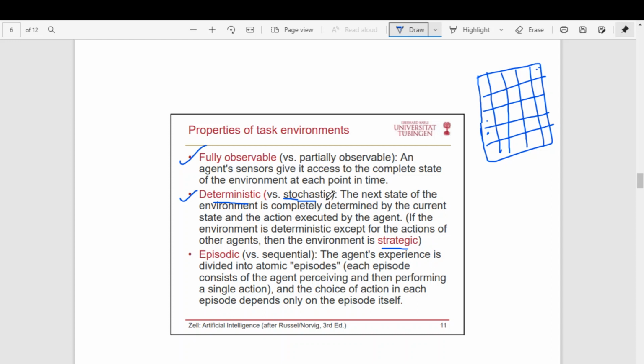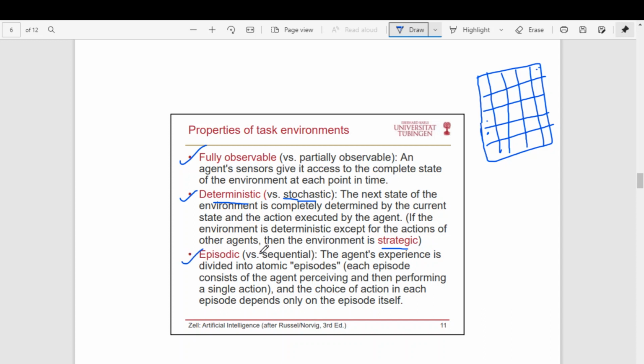But what the opponent vehicle is going to do is not in our control. Is that clear? So the next state not only depends on the current state and the agent's action, it also depends on other agents' actions. In that case, that is called a stochastic or strategic environment.